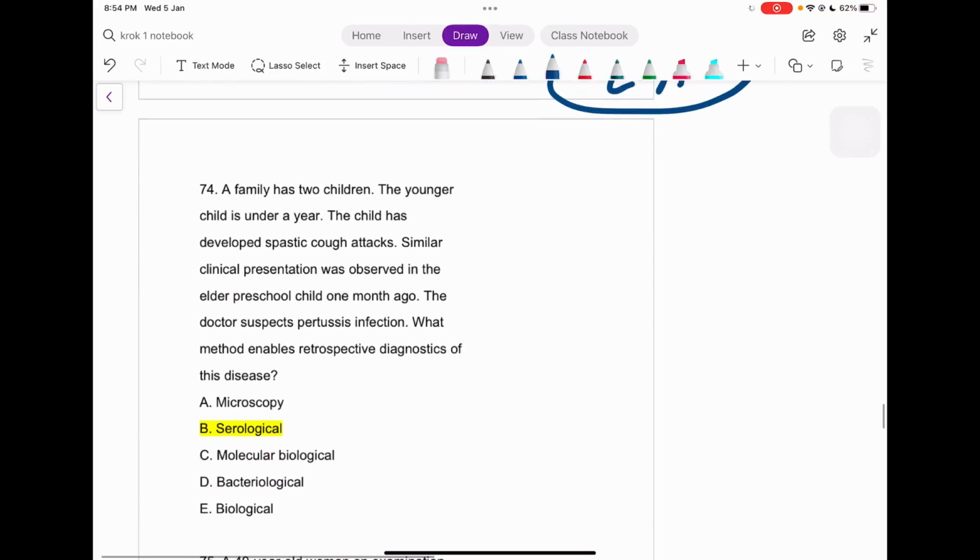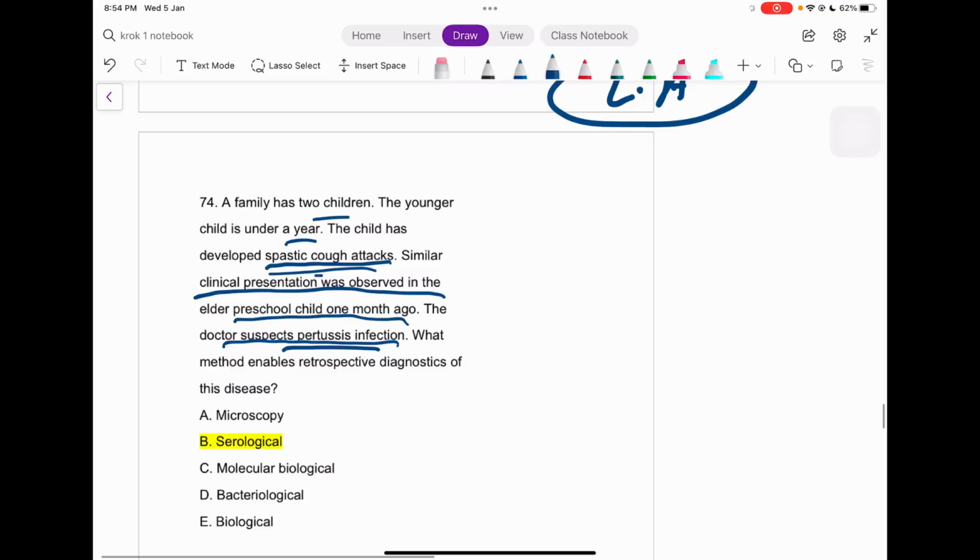Next question. A family of two children. The younger child is under a year. The child has developed spasmodic cough attacks, right? Okay, so the same clinical presentation was observed in an elder preschool child a month ago. Suspected pertussis infection, right? And what is the full name of the pertussis, if somebody can tell in the comment? Okay, let me just help you. That is the Bordetella, right? Bordetella pertussis. What method enables the retrospective diagnosis of this disease?